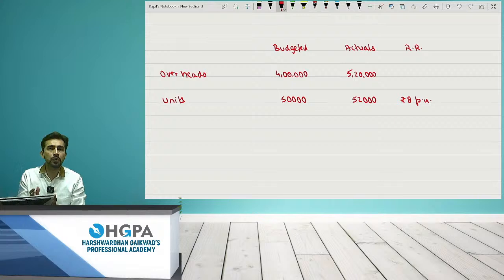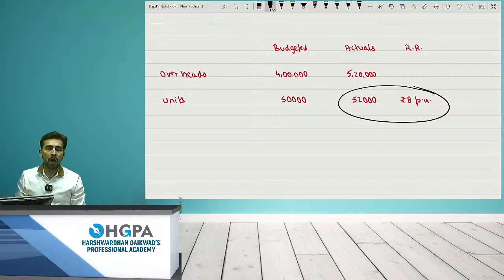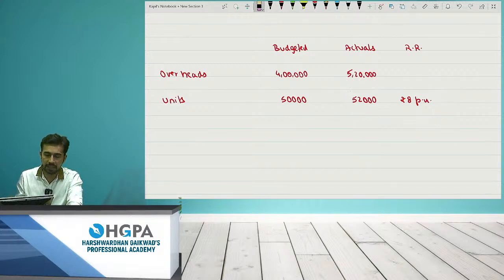This was the absorbed expense, knowing that 8 rupees per unit is always spent. It is 8 per unit always we incur, right? If it was 8 per unit for 52, how much should you have spent? It is 4,16,000, but actually you spent 5,20,000, and therefore it incurs a 1,04,000 loss, and this loss is known as under absorption, or else I will name this as fixed overhead cost variance, right? Fixed overhead cost variance. Okay, Divya, I'll explain it once again.